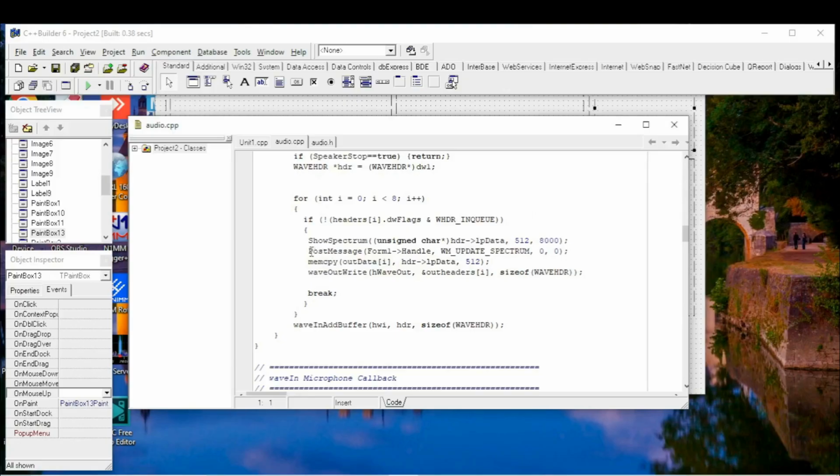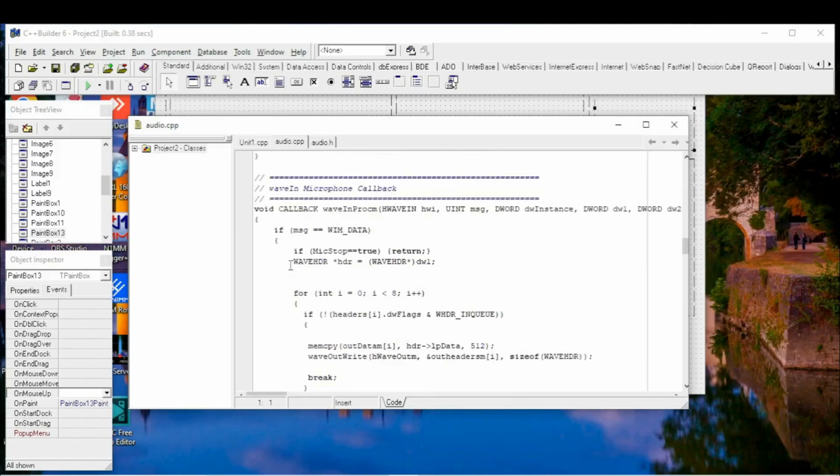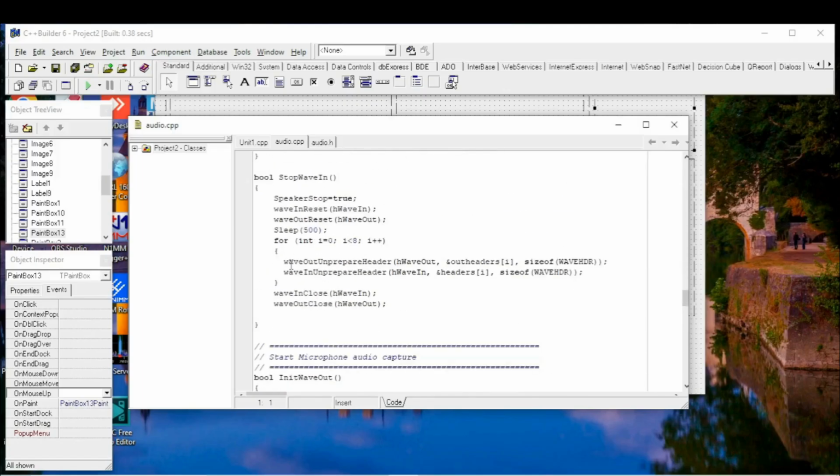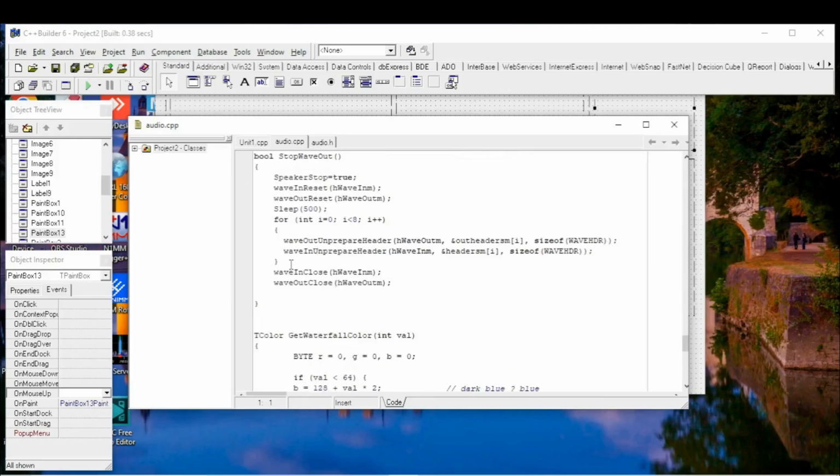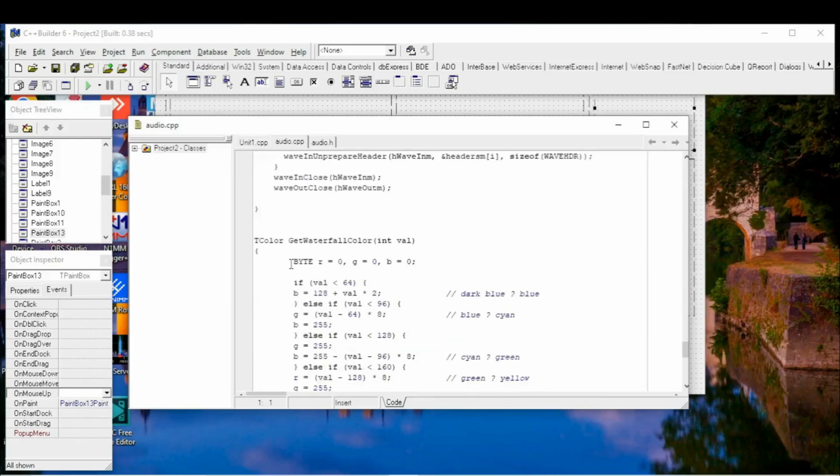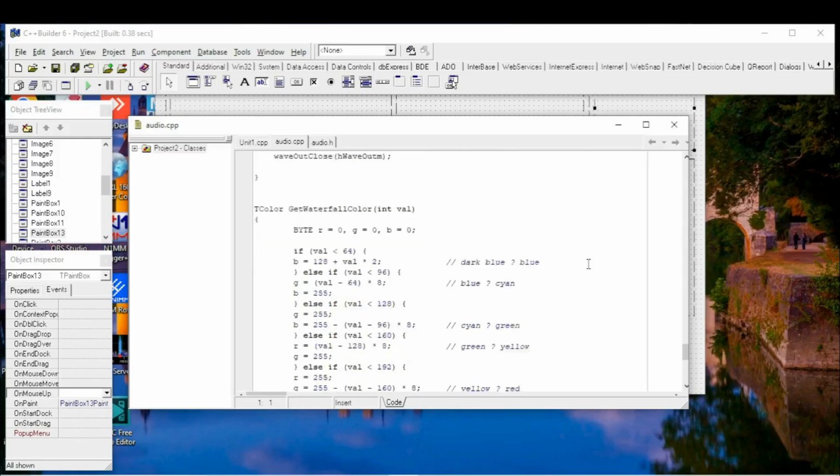And when buffer finished playing, we put break and it's starting again for the new buffer. So when all the 8 buffers playing, the function will restart by itself. Same we did for the microphone.